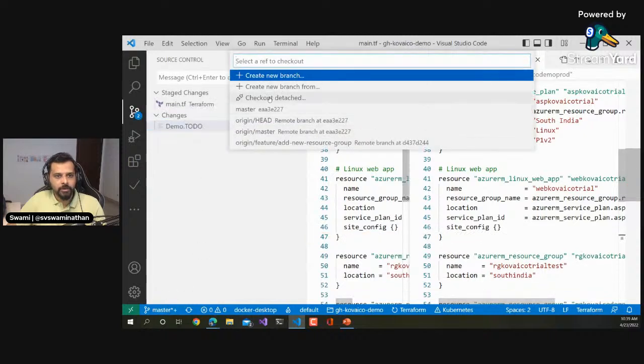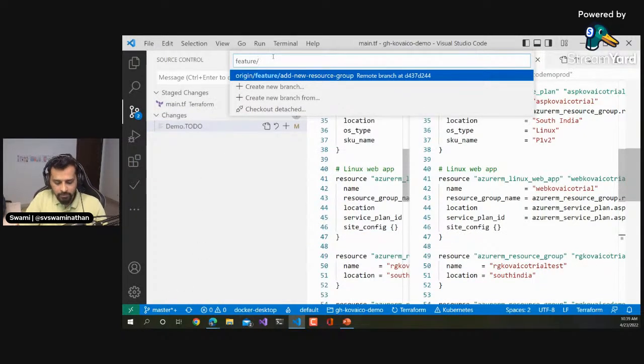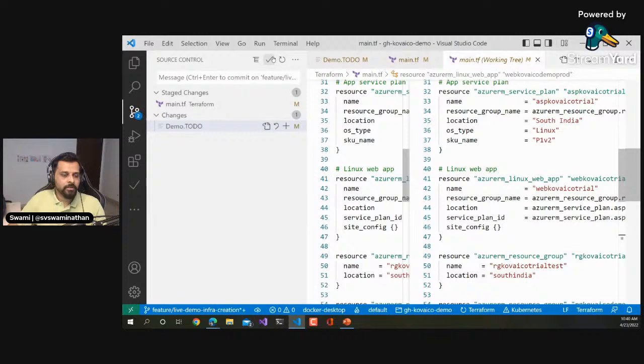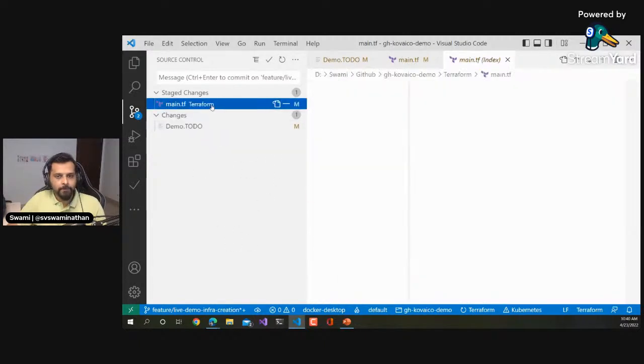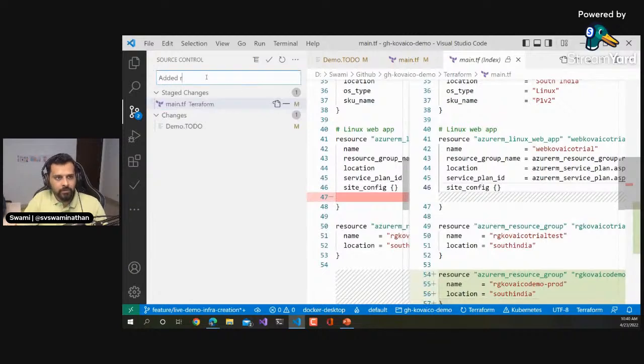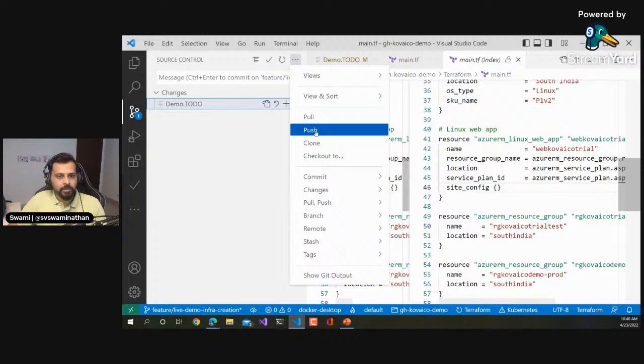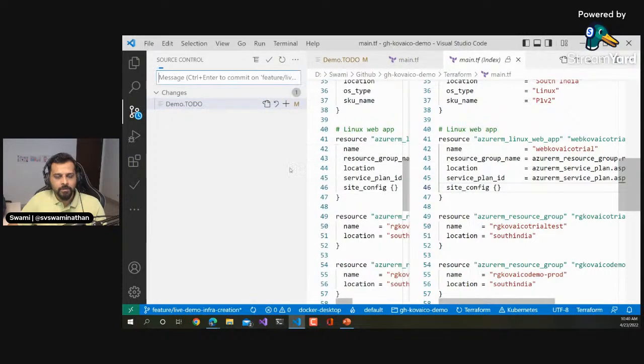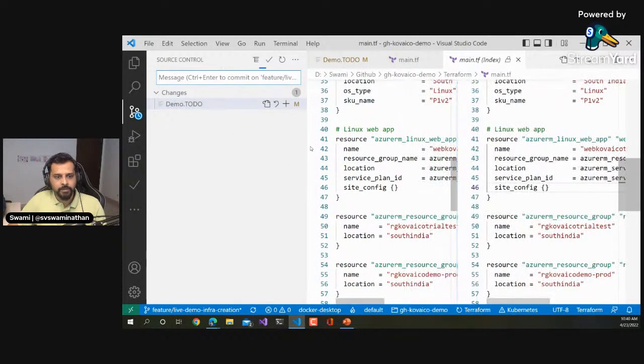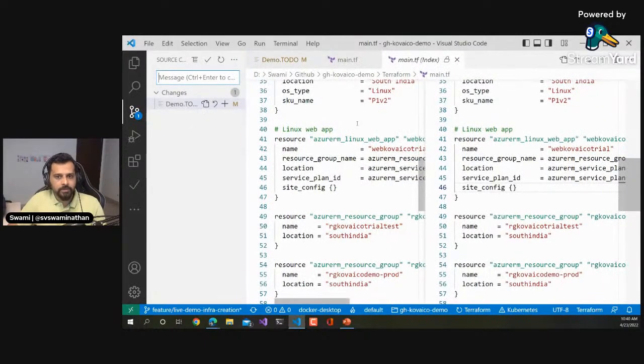Before that, I'll create a new branch from here, feature slash live demo creation. Okay, branch, and then let me go ahead and add a resource for prod. And then I'm going to push that. Because the branch doesn't exist in the remote, it asks that, and it should be pushed there now.